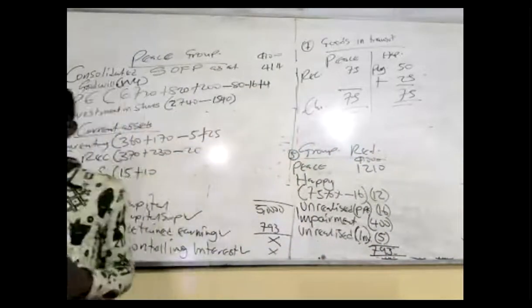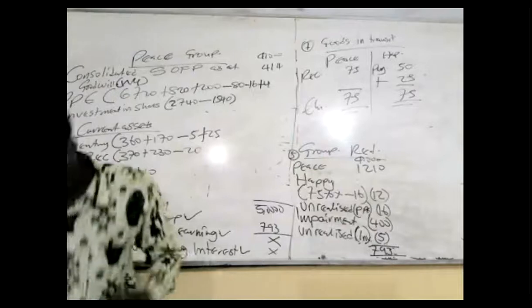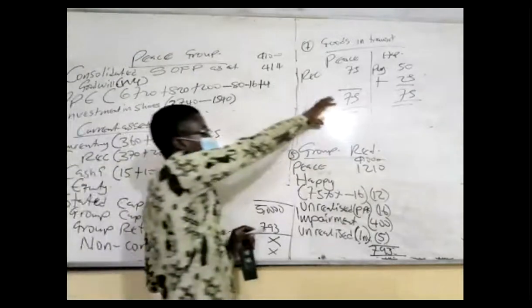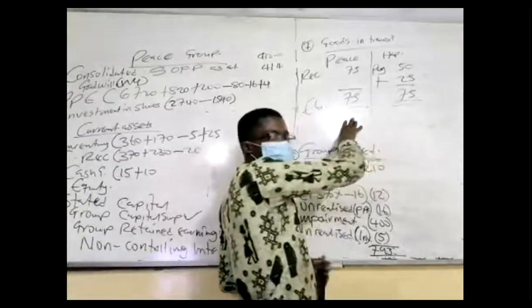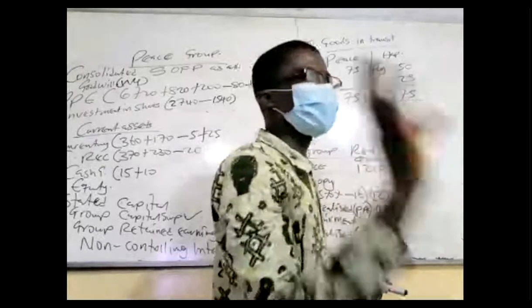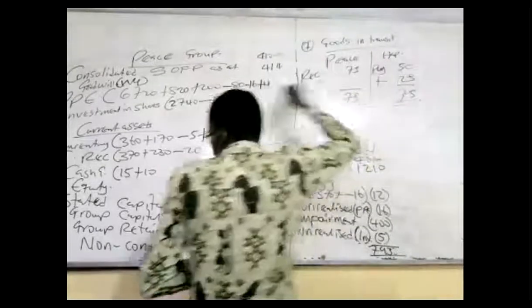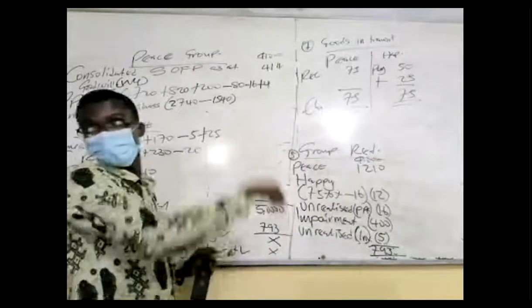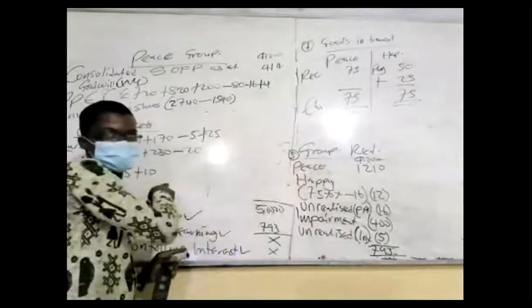How to get it? If there's no balance, you cannot what? Eliminate it. And this you have to do it for the examiner. They score you. In some situations, the examiner will add these figures to the trade receivable and trade payable. In that case, come and do it on the face.